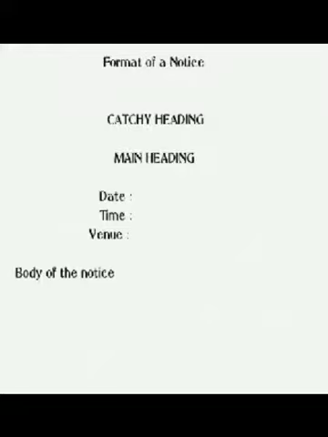After writing the main heading, again you will leave one line, the same way you left one after the catchy heading. Then you will write date, time and venue. This date, time and venue has to be written without leaving any line, under the main heading at the center of the sheet. I will explain this in the example. After writing the venue, you will leave another line.